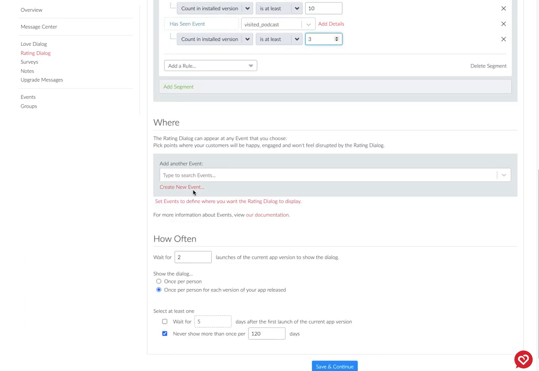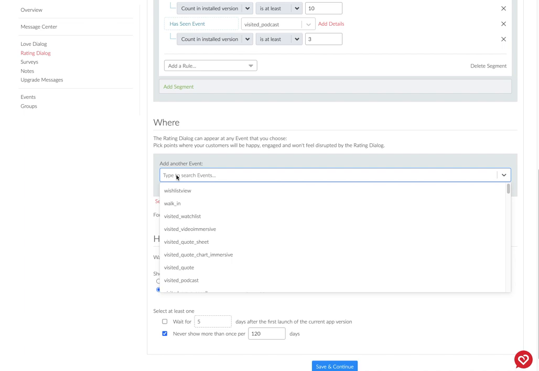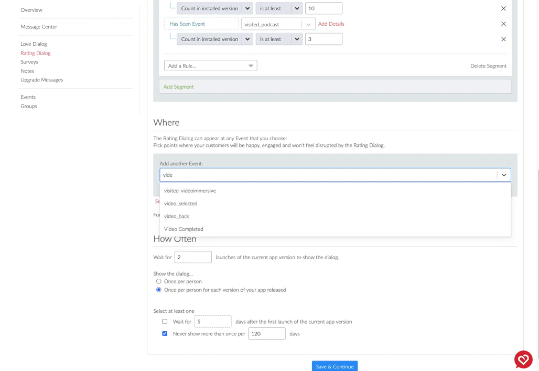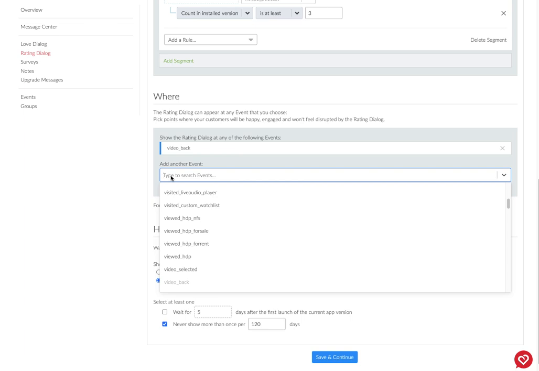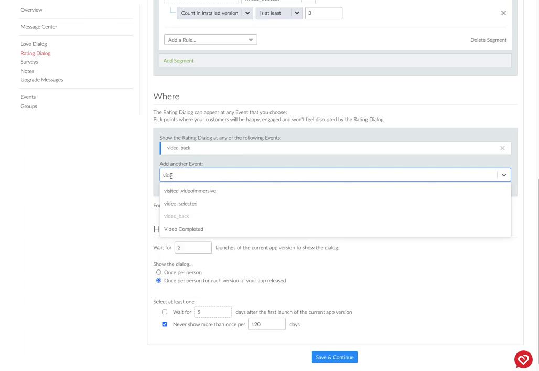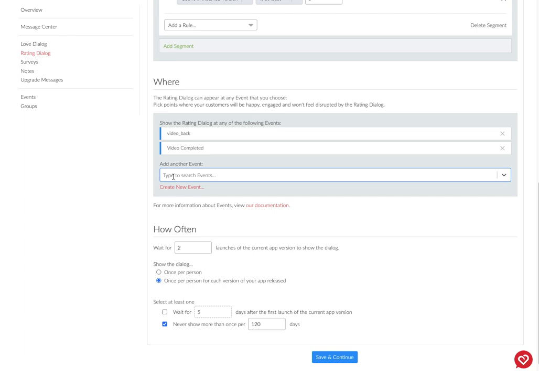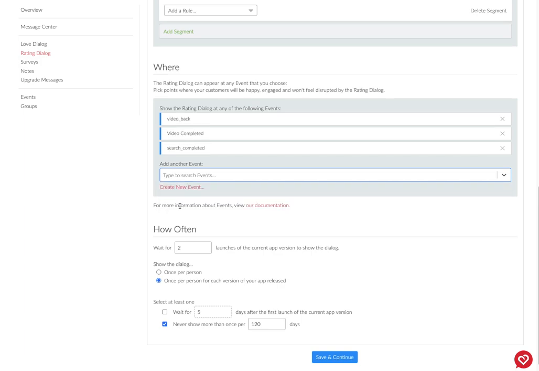Next, your where events. Totally okay to use the same where events that you have on the love dialog. You will not show the rating dialog until somebody's already seen the love dialog. So it's not going to be an interruptive or strange experience. It's more important to pick places that people are not going to feel interrupted and are more natural stopping points that give them a chance to take a second to rate. Because the Apple and the Android rating dialogs are both in-app prompts, they can be pretty easy to use and quite quick.